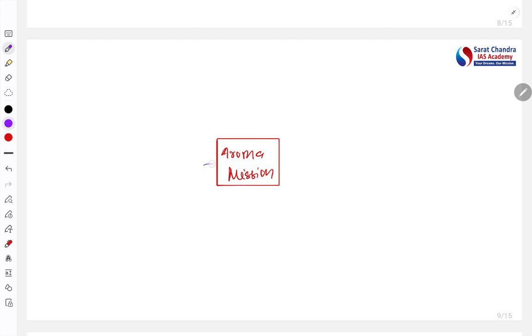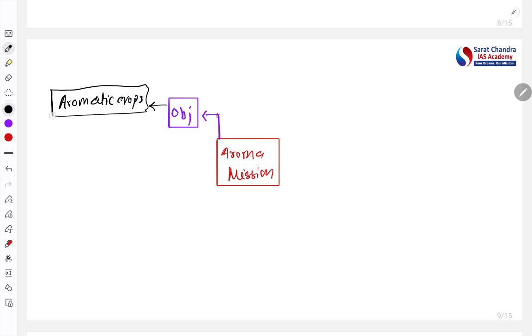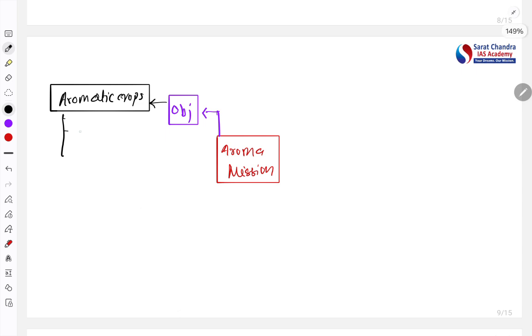What is the objective? First objective is the production of aromatic crops, which have utility in the perfume industry, soap, cosmetics, etc. So the objective is to produce more aromatic crops.